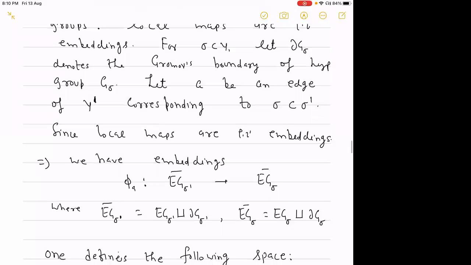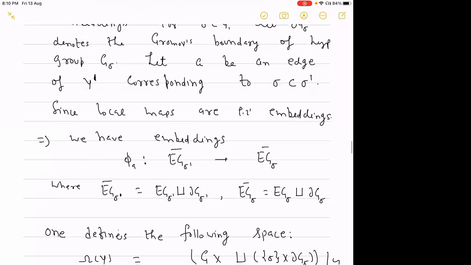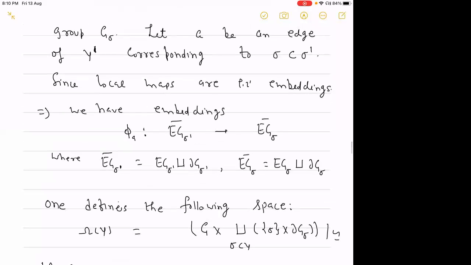Here EG sigma prime bar is nothing but the compactification, the disjoint union of EG sigma prime with its Gromov boundary, and EG sigma bar is similarly EG sigma disjoint union the Gromov boundary of G sigma. So we have the embedding.